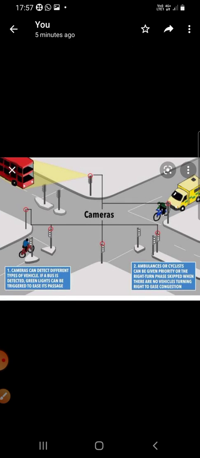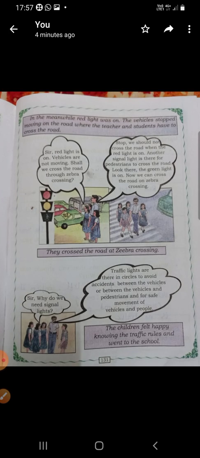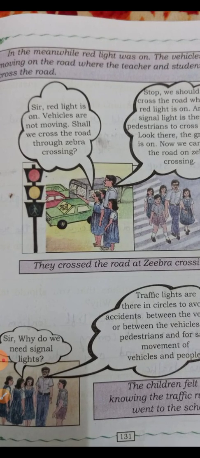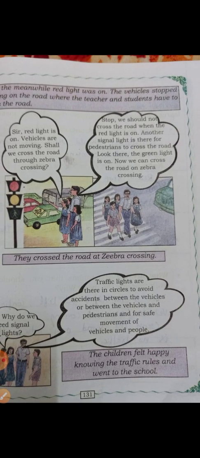Okay, children? So, here she is asking, "Sir, red light is on. Vehicles are not moving. Shall we cross the road through the zebra crossing?" Can we do that, children? When the red light is on, vehicles are not moving. Can we cross? We should not cross the road when the red light is on, because another light will come for the pedestrians.